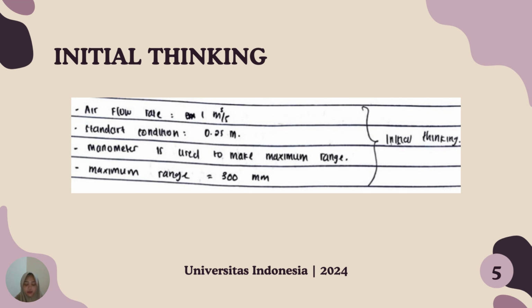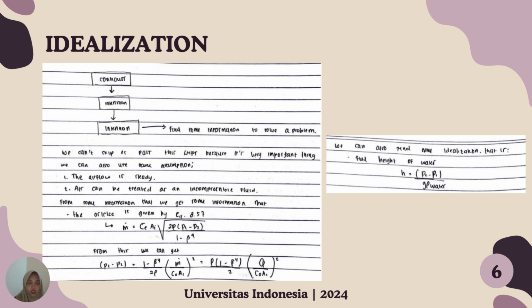Why initial thinking? Because in the E5 concept, after consciousness and intention, we go to this next step. In this step, we find the information mentioned by the problem. We use the information to calculate and solve the problem. So the next step is idealization.